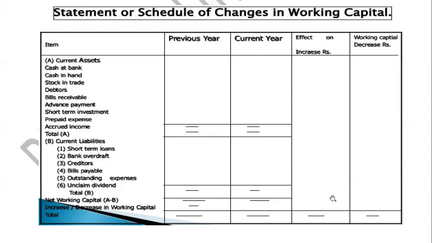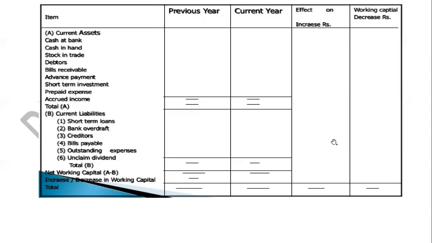You find out the actual net working capital, A minus B, and then you find out whether there is an increase in working capital or a decrease in working capital, right? So just now you need to remember the format only, but when we start with the sum, we will see the actual working of the sum for it. Fine. I hope the working capital statement is clear to each and everyone, right?